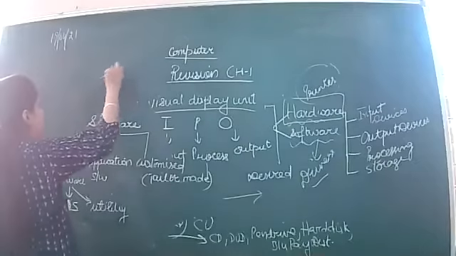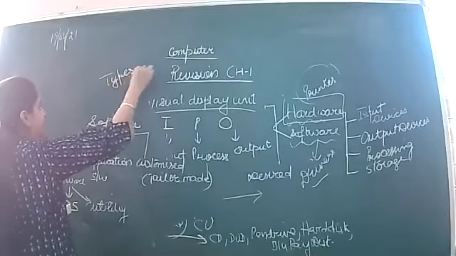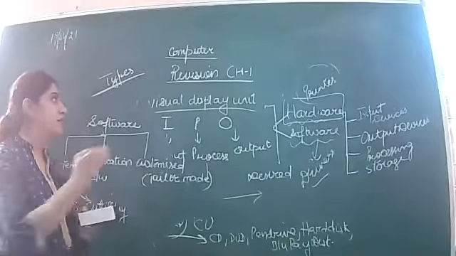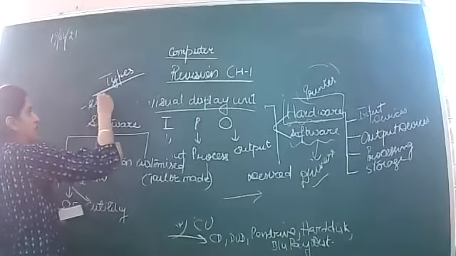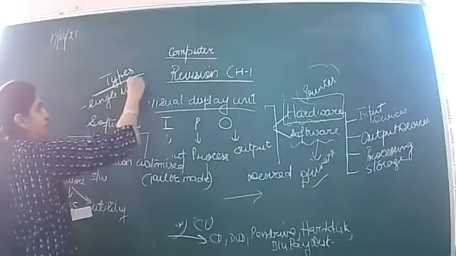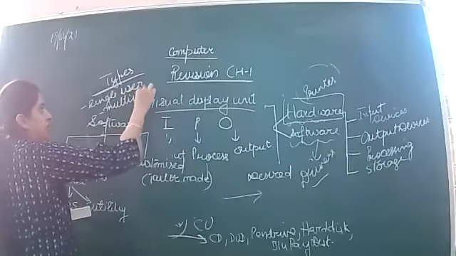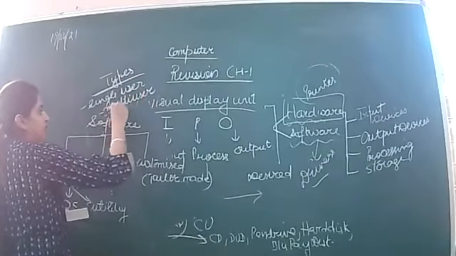Next are the types of operating system. So there are 3 types of operating system, that is single user, multi-user, multitasking.